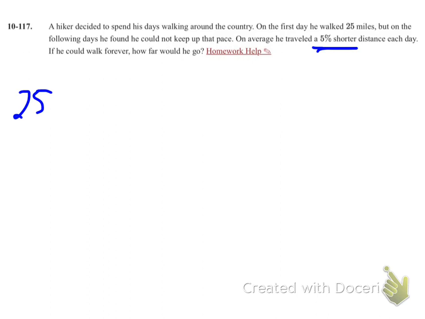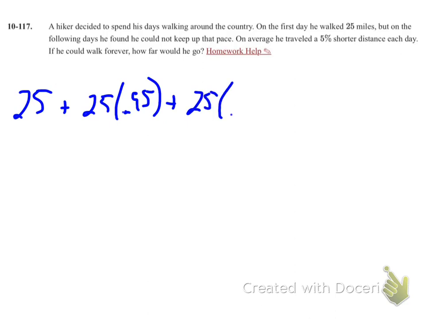My multiplier is going to be 0.95. So it's 100% minus 5%, which is 95%. So the decimal is 0.95. So that means the second term would be 25 times 0.95. The next term after that would be 25 times 0.95 squared, and so on.